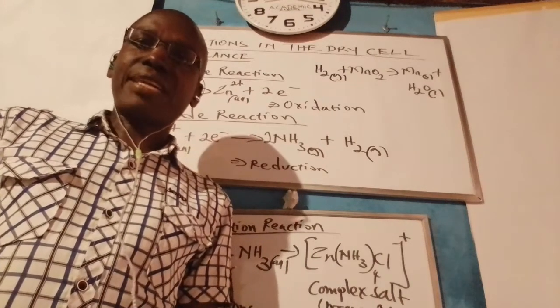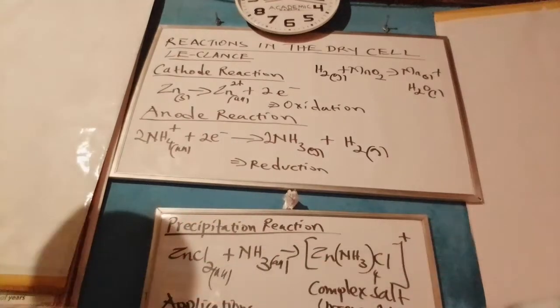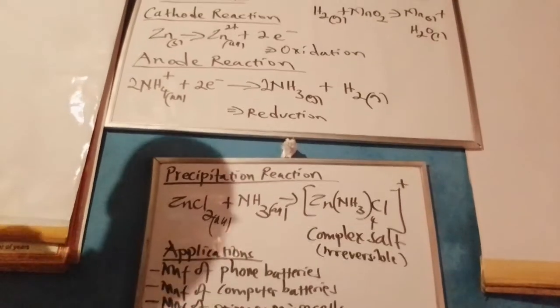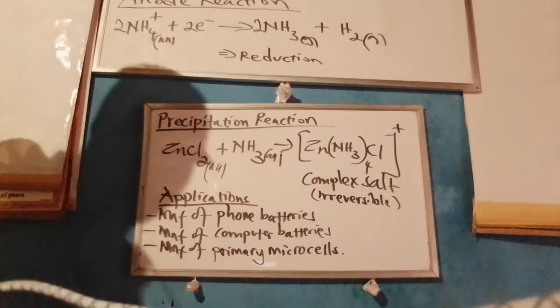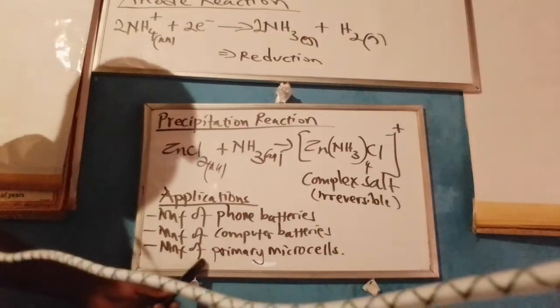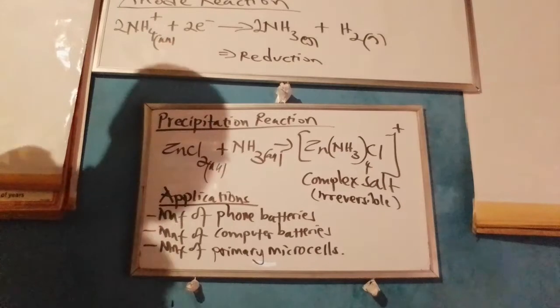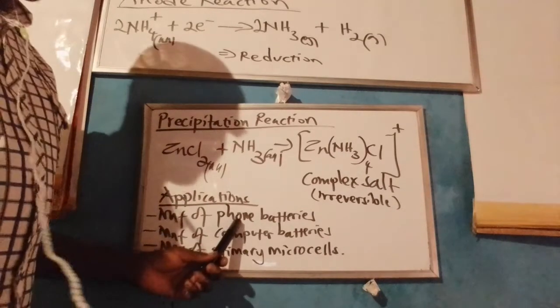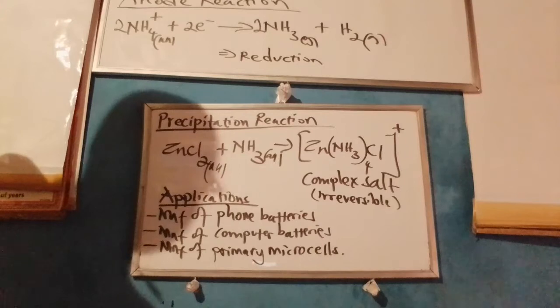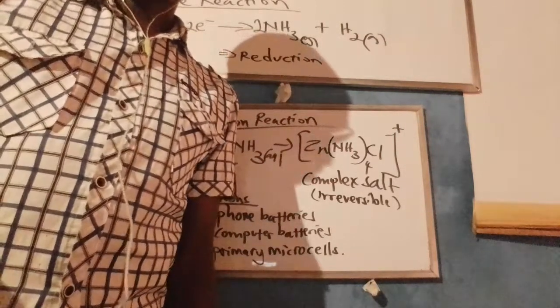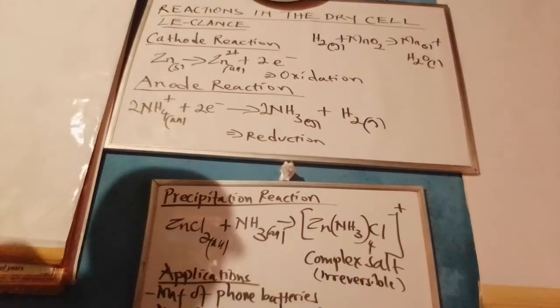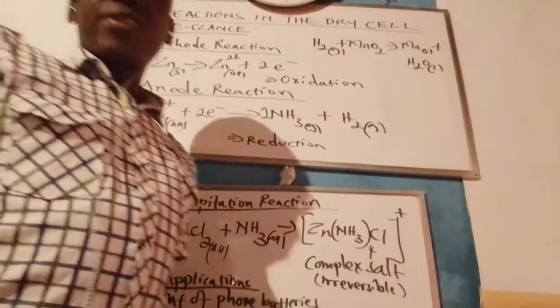What then are the essential applications of this cell? The primary dry cell Leclanche has been used in a varied range of gadget cells. Namely, it can be used to manufacture primary microcells, including cells that are used in phones and cells that are used in computers and other gadgets. It is therefore apparent that the dry cell Leclanche is an important cell. The only disadvantage it has is that it is unrechargeable.